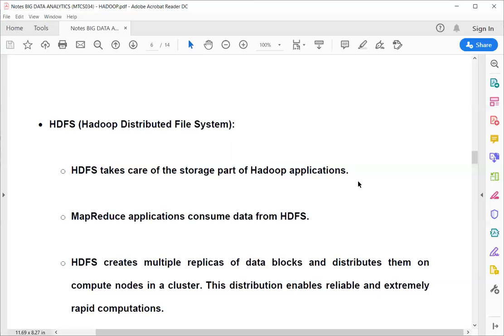First you have to store the data, and next you need to fetch the data to process your information. When you upload your data, HDFS comes into play and distributes all the data. And when you run your application, the application will take those data using HDFS.